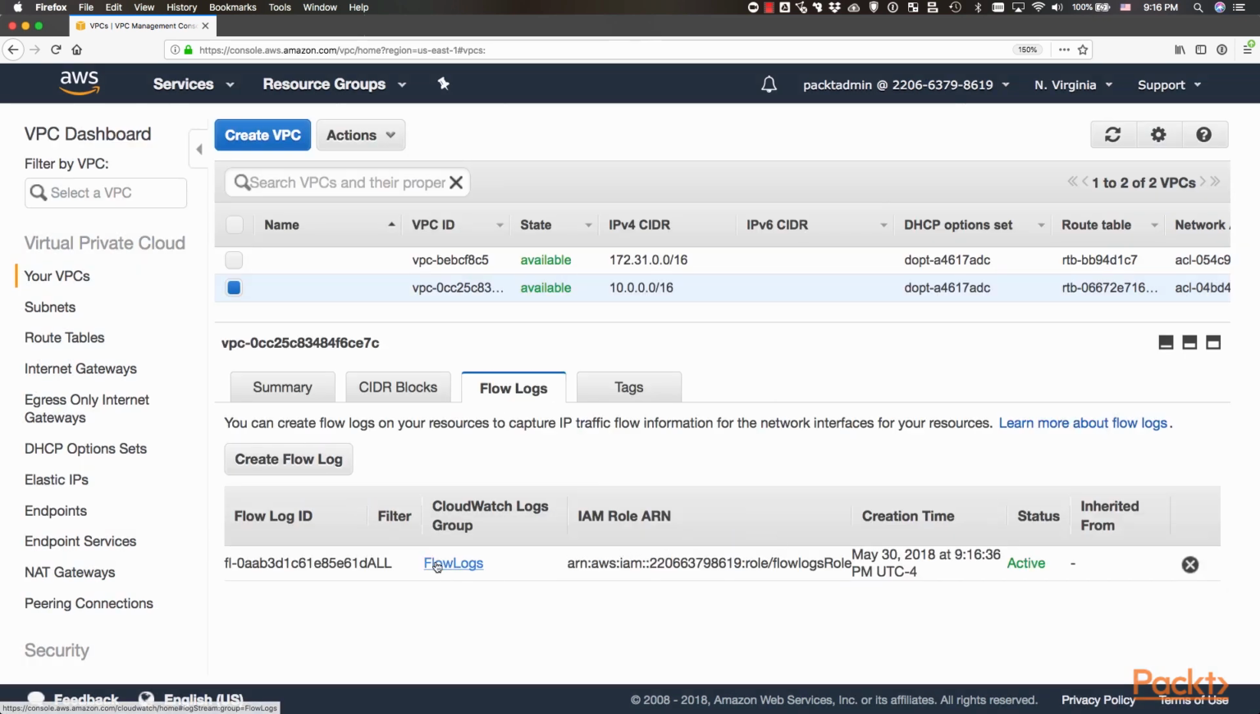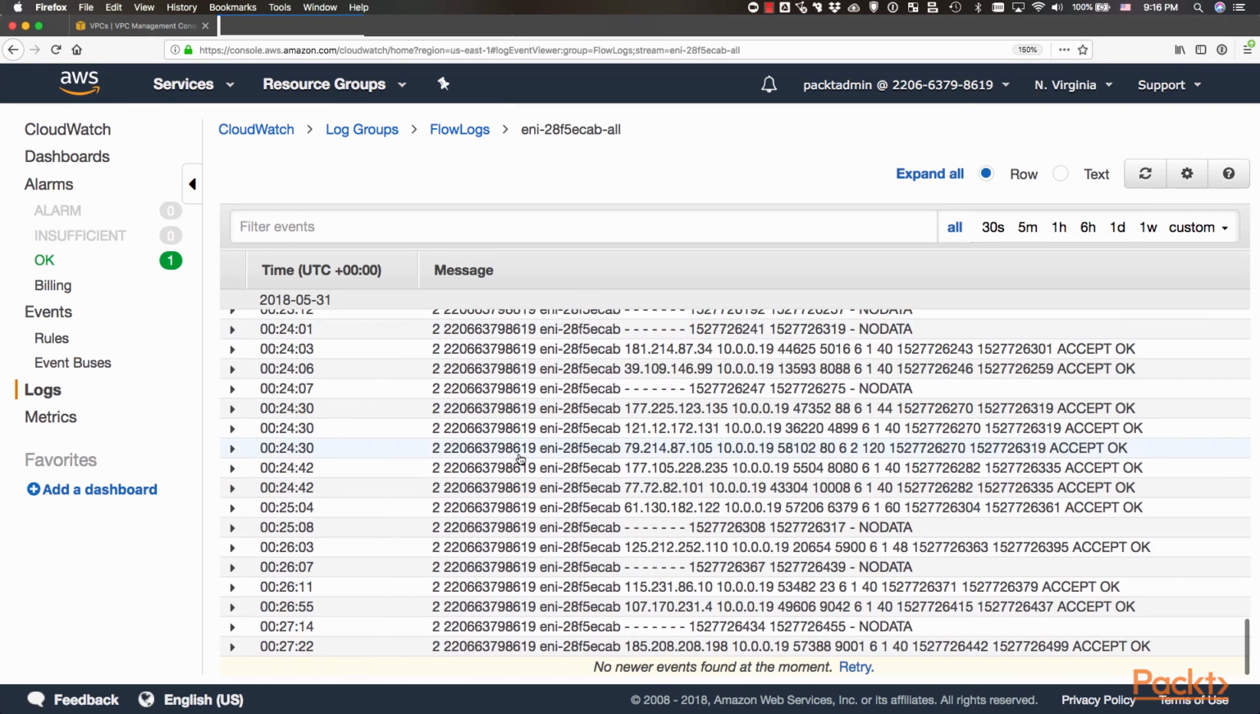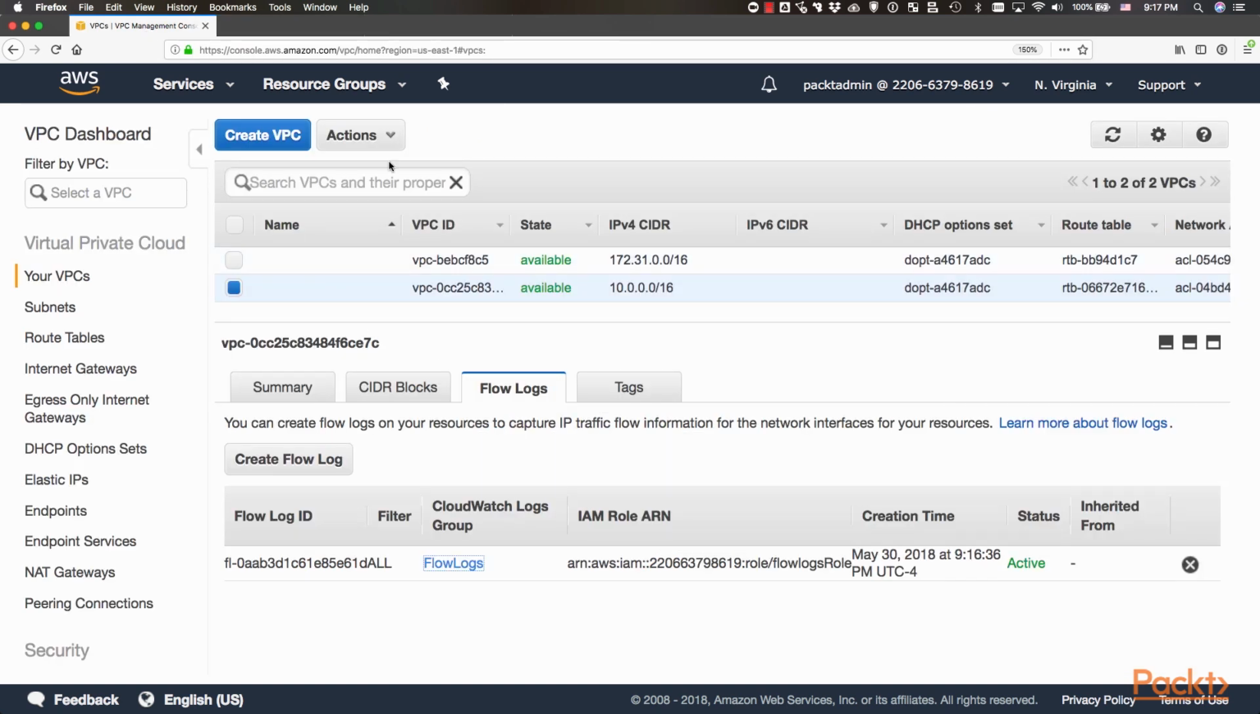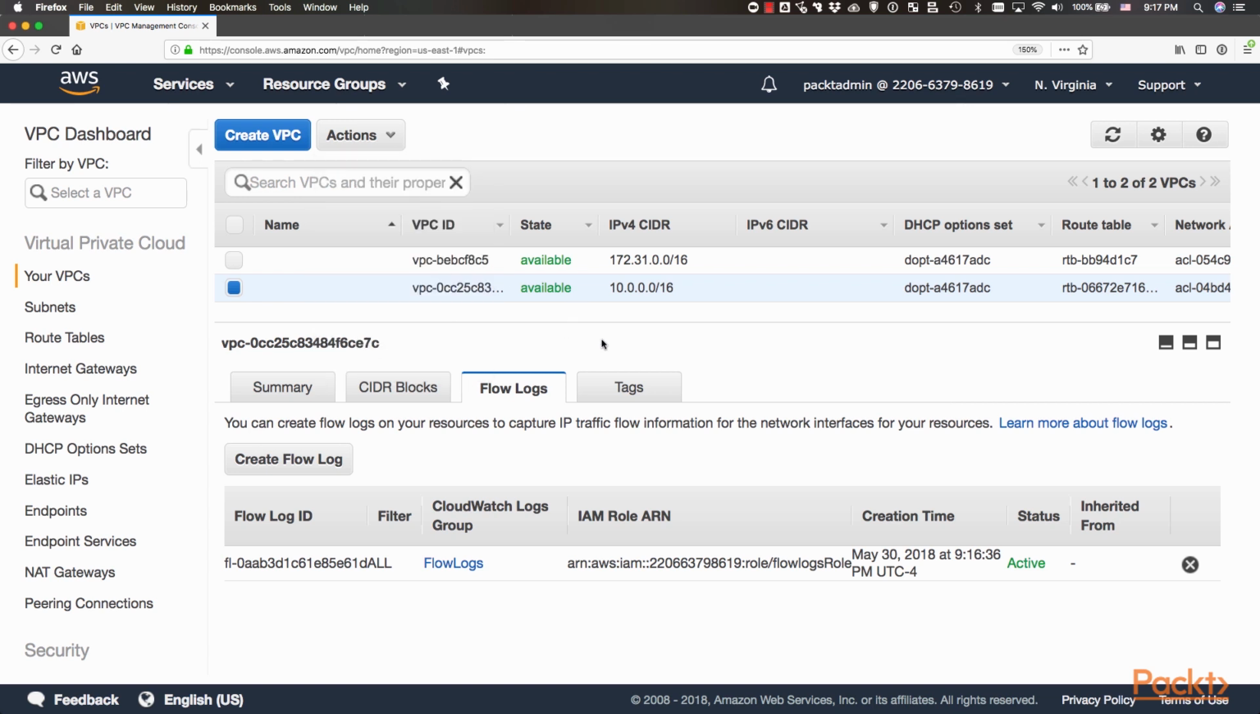So now if I go here to the log group in CloudWatch logs, I can see actually one of the first log streams. This is the network interface. There is no data and it's just starting. Okay, so let's go back to the VPC. So here we have different actions like edit DNS resolution if we want to allow it, the DNS host name, DHCP options, etc. Let's go back to the presentation.